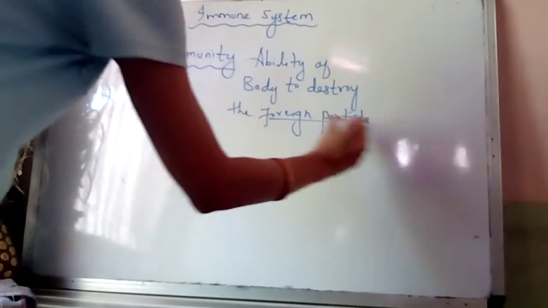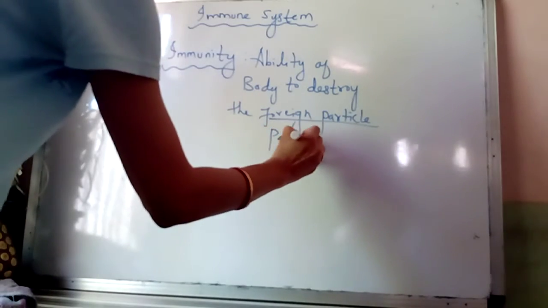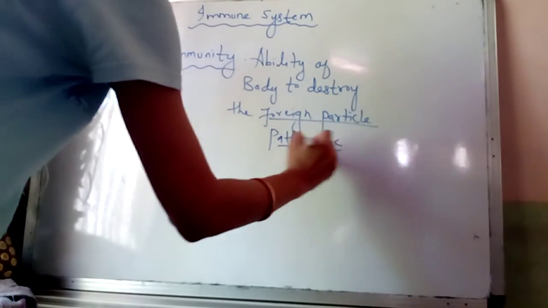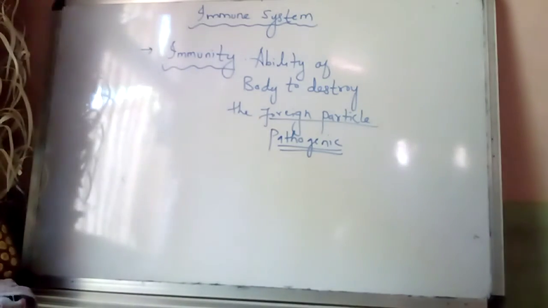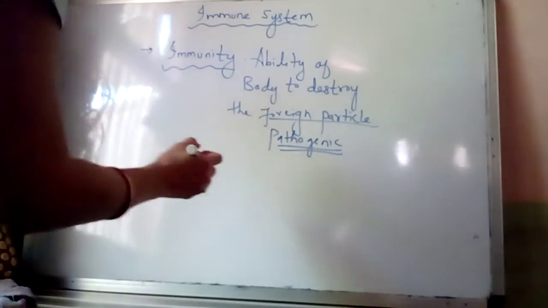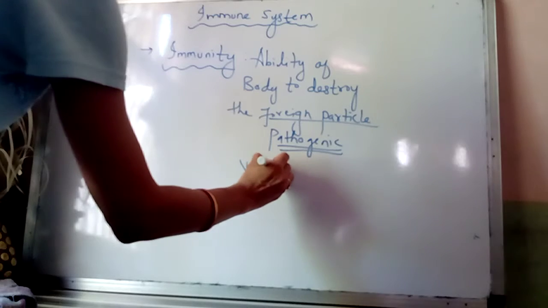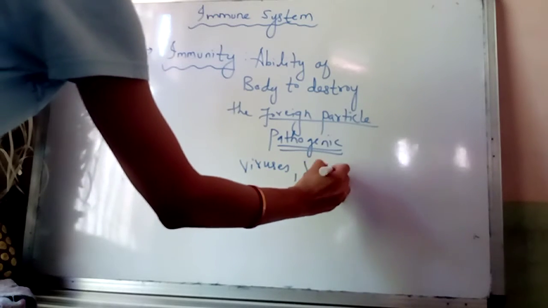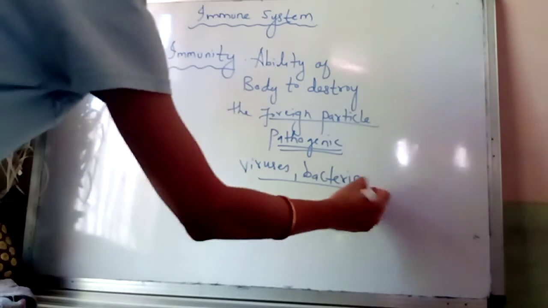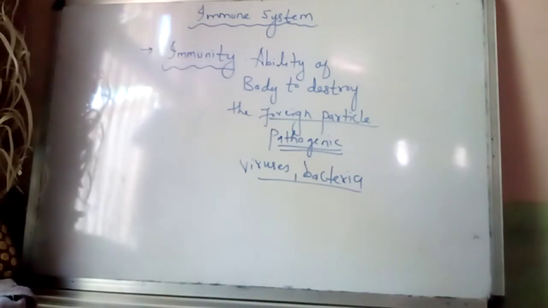These foreign particles are pathogenic in nature and cause various kinds of diseases. These foreign particles are either viruses, bacteria and different kinds of other microorganisms.